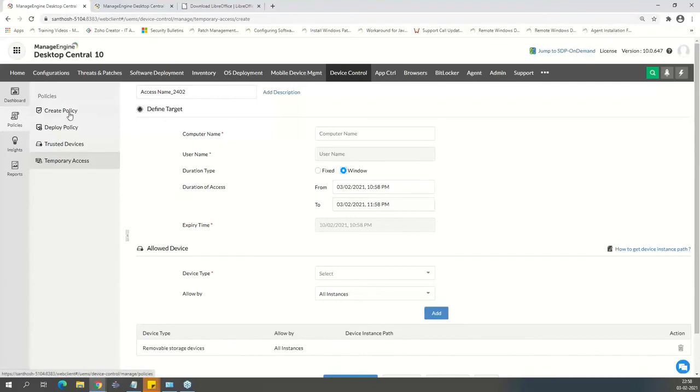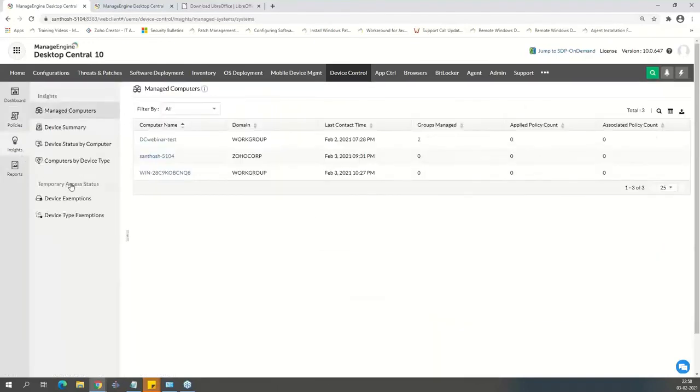Blocking, unblocking, file tracing, file shadowing, temporary access, and giving different insights about what's happening on the USB devices is part of Device Control. So data leak prevention is partially given by the Device Control Plus product.